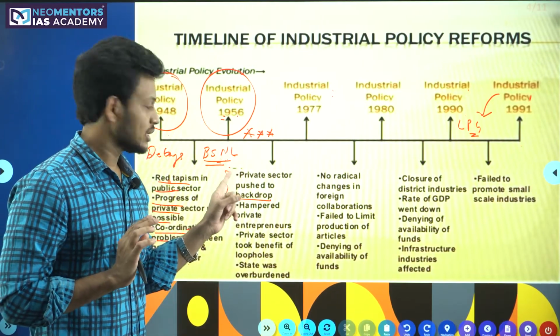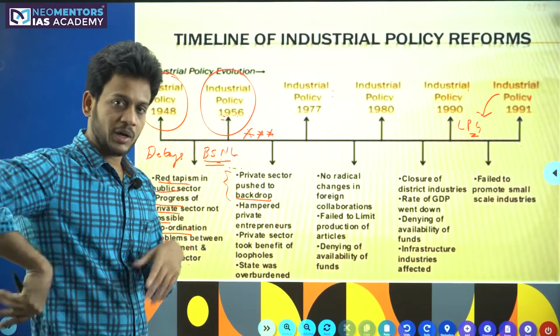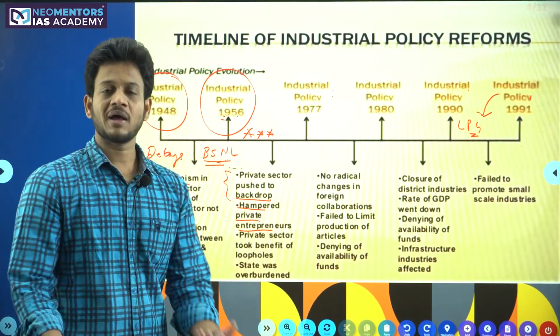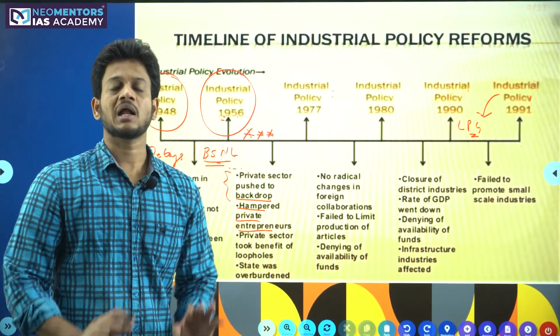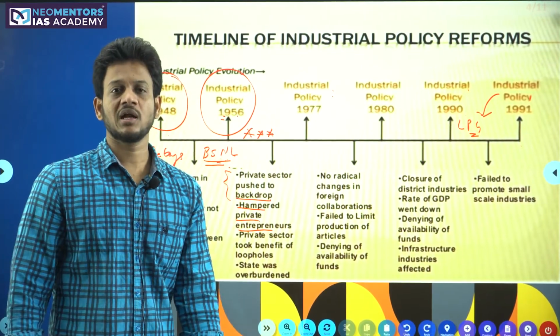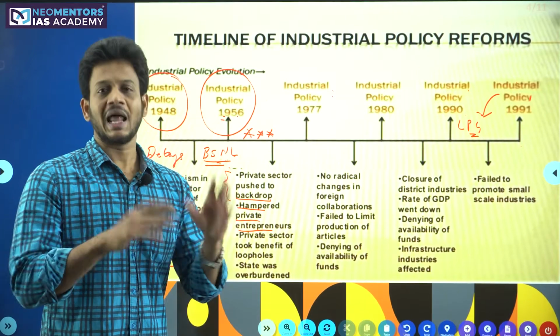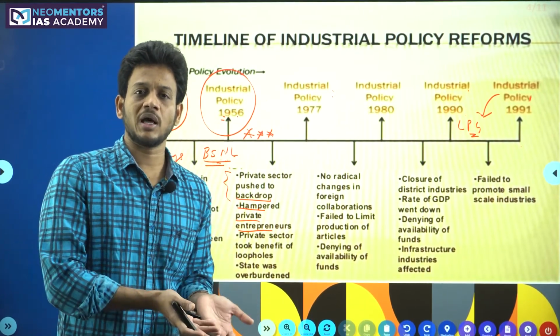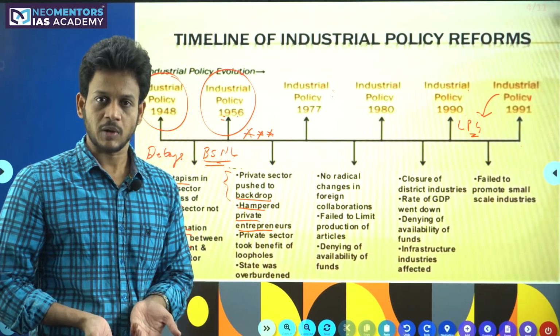Because of that, the private sector was pushed to the backdrop, and it also hampered private entrepreneurship. No private sector company was ready to start a business in India because they thought there was no profitable line for them. So why enter an arena where you cannot win, right?